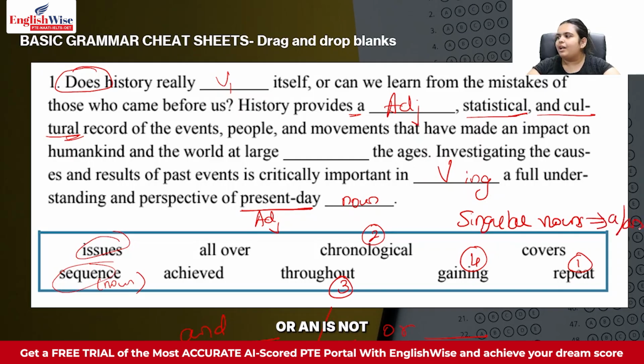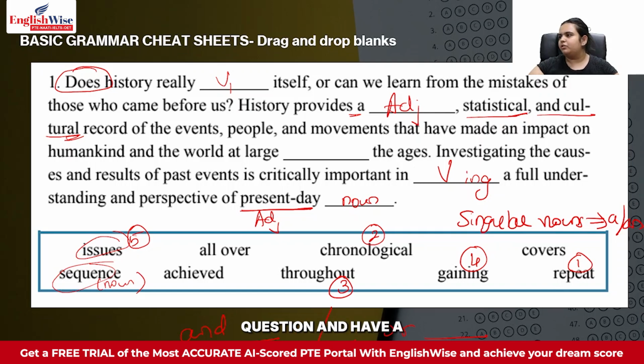But over here, a or an is not given. That means we can go with a plural noun. So that is why issues is going to be my last and final answer there. So this is how you're supposed to use your basic grammar cheat sheet to find out your answers quickly, so that you're not going wrong and you are having better accuracy with better time management.